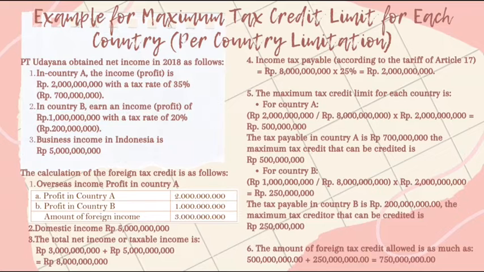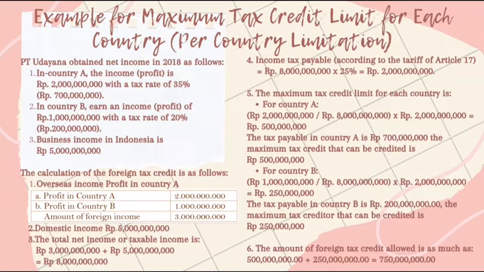The maximum tax credit limit for each country is, for country A, 2 billion divided by 8 billion times 2 billion equals 500 million rupiah. The tax payable in country A is 700 million rupiah. The maximum tax credit that can be credited is 500 million rupiah.